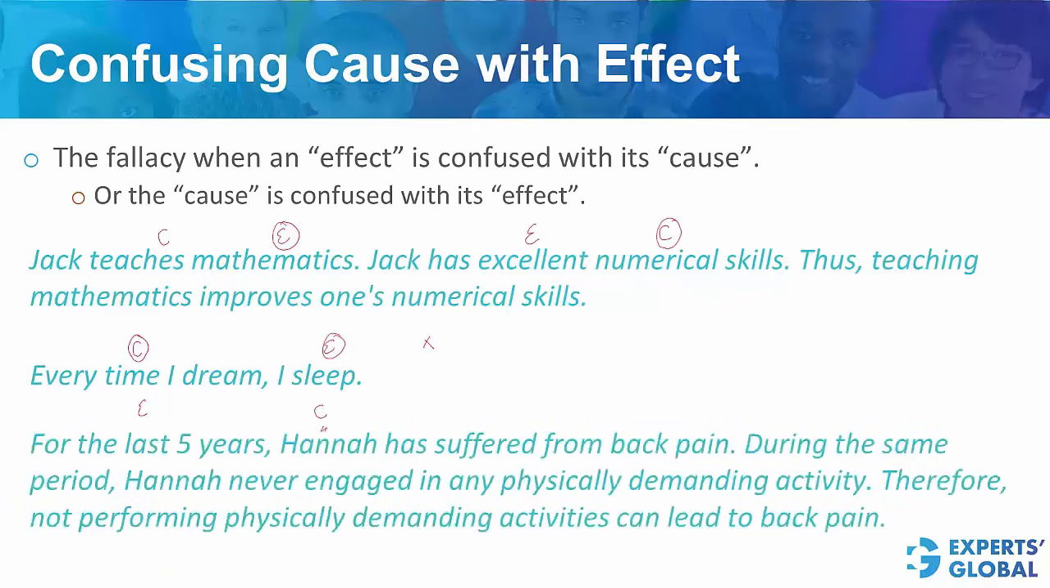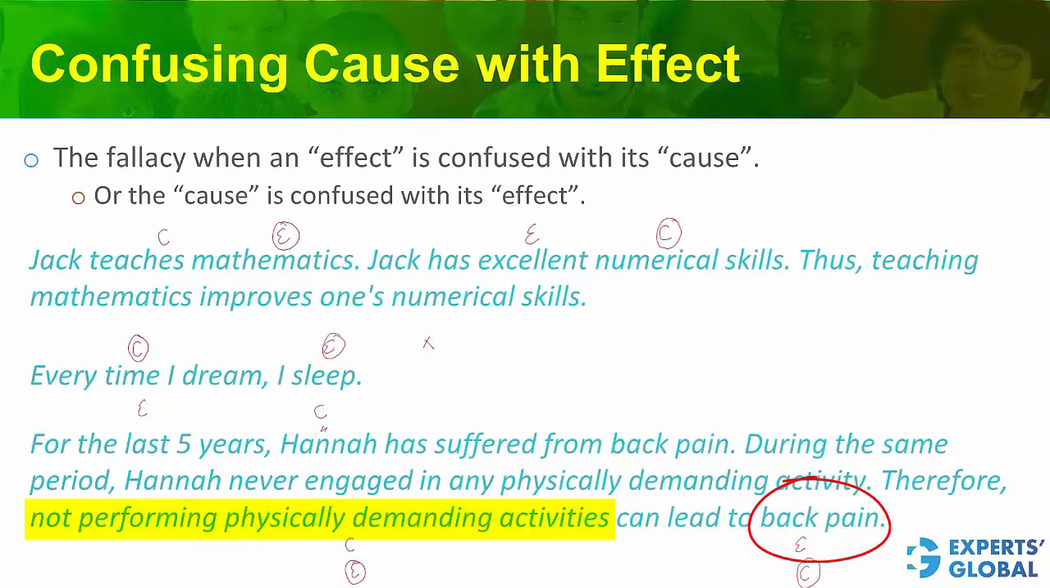Let's take one more example, a more GMAT-like example this time. Please pause the video and figure it out. A similar flaw here. Not performing physically demanding activities is being considered the cause, and back pain is being considered the effect. Whereas in reality, it is very much possible that back pain is the cause because of which Hannah has not been performing physically demanding activities. Confusing cause with effect. Now let's take a real GMAT-like question.